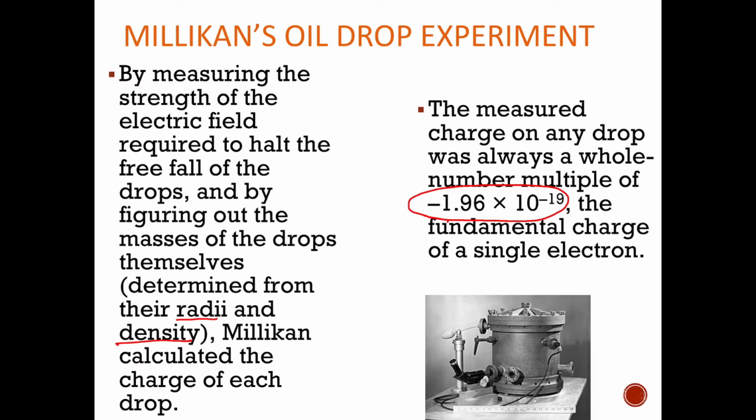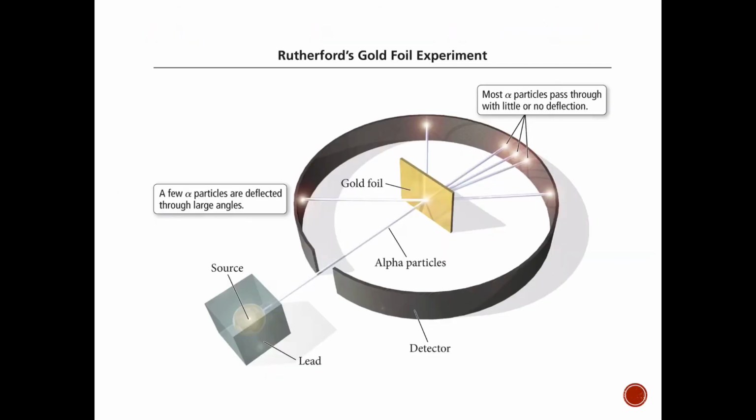So say maybe this was multiplied by 2 on one of those drops, because it'd been ionized twice, essentially, but it was always a whole number multiple of this. So that tells us, okay, if there was only one of those electrons, that would be its charge. So that was really cool. So Robert Millikan is credited with discovering the charge of the electron.